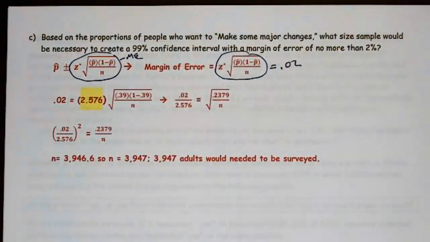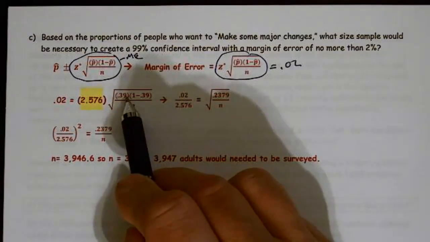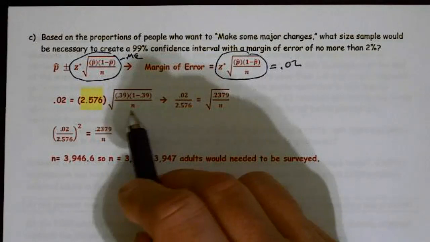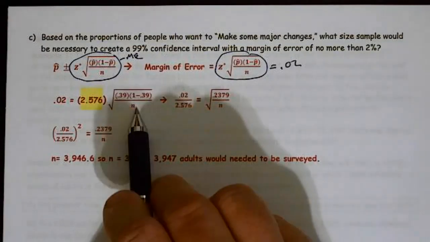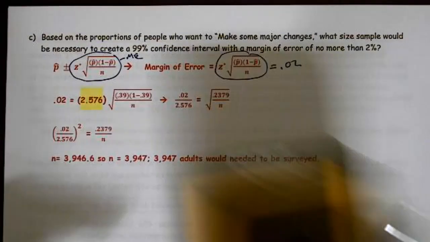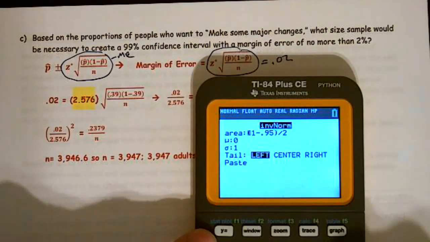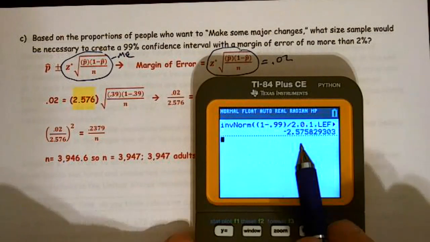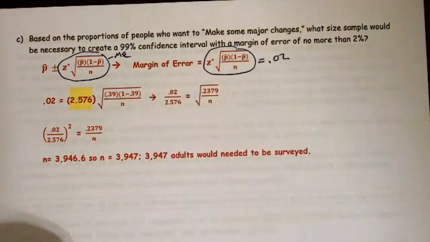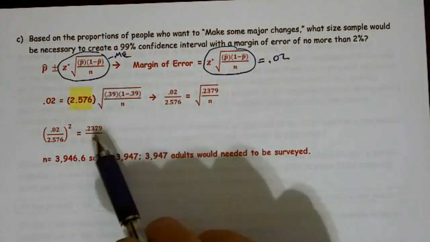Well, in this particular case, we happen to have a p hat. Our p hat was 39%, so that was given to us. So that means we also have q hat. And what we're looking for is n. Well, I need a z star, and it needs to be based on 99%. So second vars, inverse norm, parenthesis 1 minus 0.99 divided by 2, mean of zero, standard deviation of 1, and I end up getting 2.576.